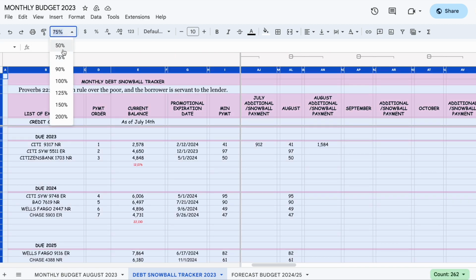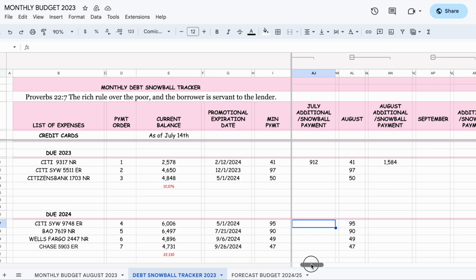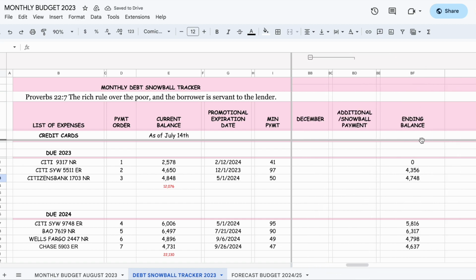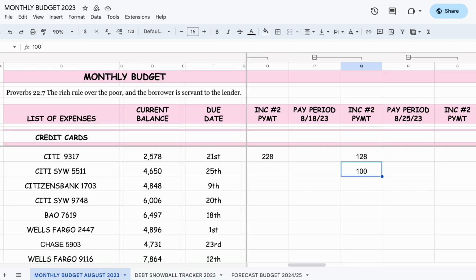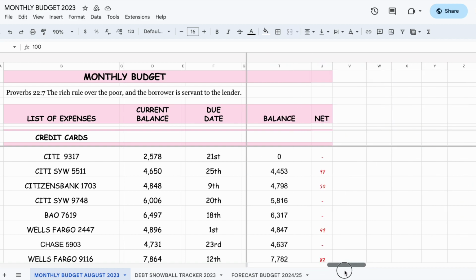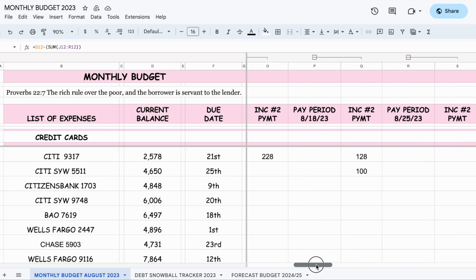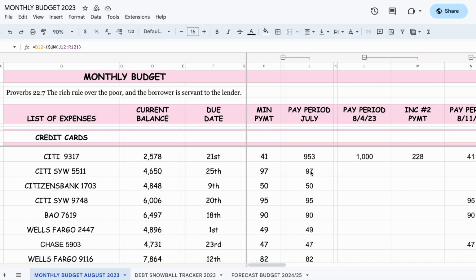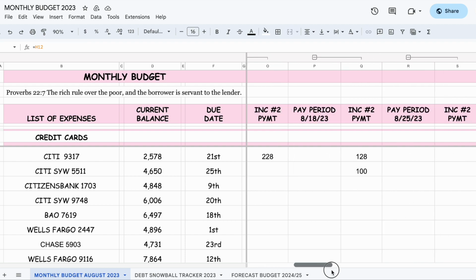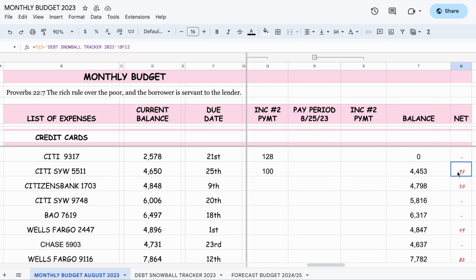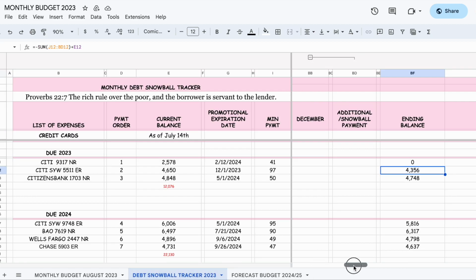So let me pick this up. Right, so I'm going to add 100 here. And let's see, 43.56. Let's see, that's what's on the other side. This $97. So let's see why. Oh, that's because we haven't made a payment yet. There you go. You see that? We haven't made the payment for August. So that is a correct out of balance, right? That payment needs to be made.